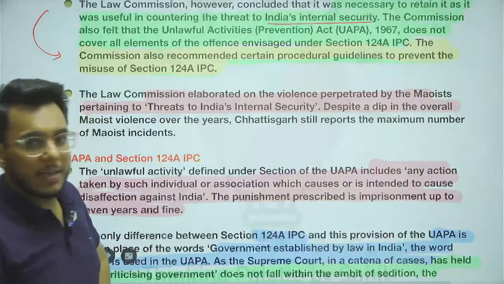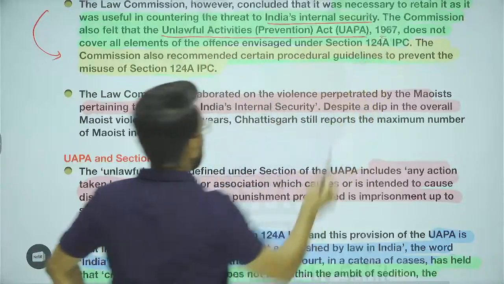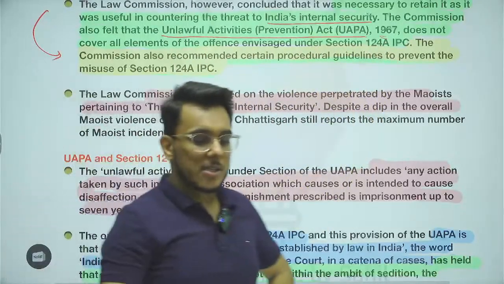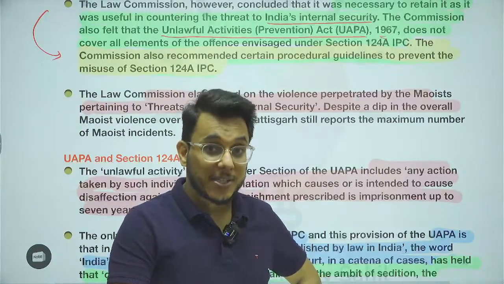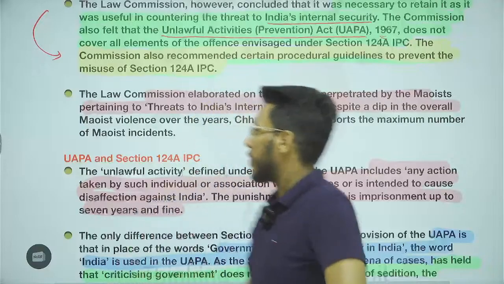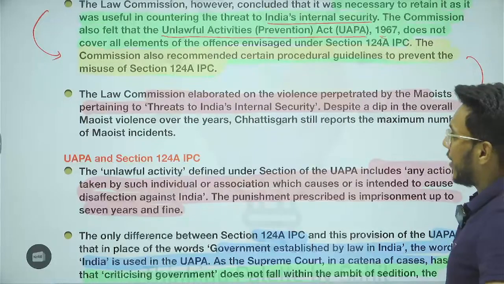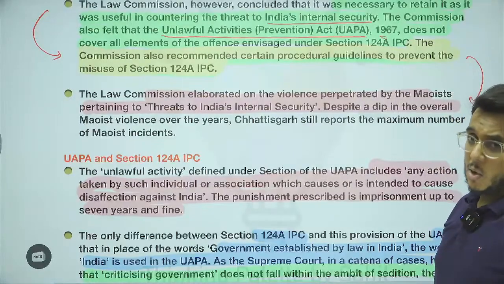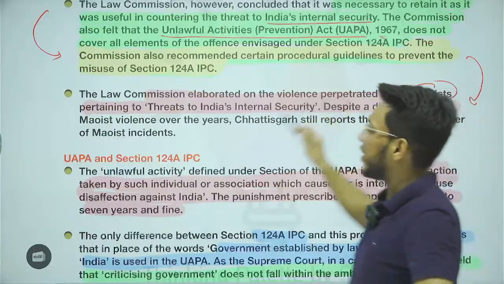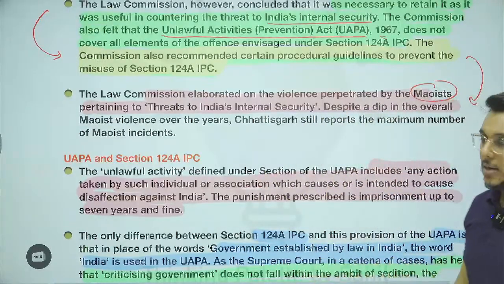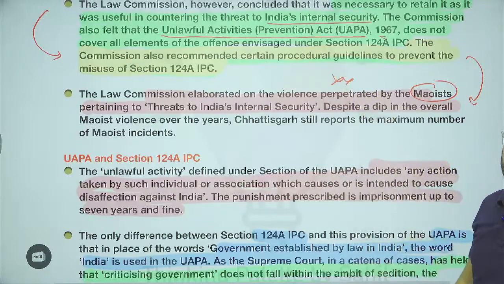It has been provided that there is the Unlawful Activities Prevention Act of 1967, which can be used for national security concerns, but it doesn't cover many of the important dimensions which are actually covered under sedition. Therefore, sedition has to be retained. The Law Commission says there is a lot of violence and internal security challenges, for example Maoist violence in some parts of the country, particularly Chhattisgarh. So to deal with these issues also, we need the sedition law.